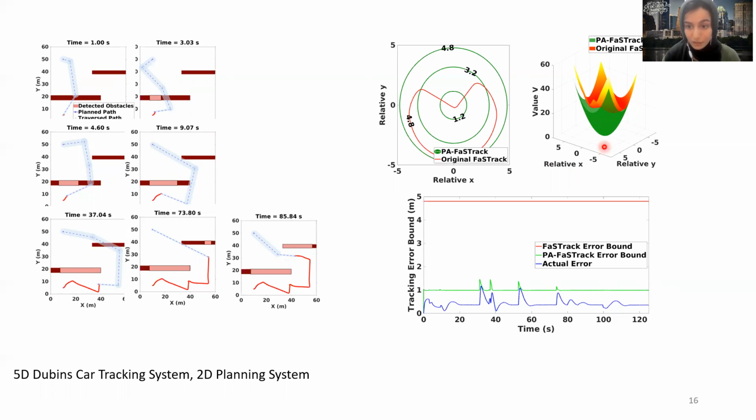And on the top right here, you can see a slice of the value function for both original FastTrack and our method in red and green, respectively. From these two figures, the lower value of the TEB in our method can be observed easily. This figure here shows the TEB from the original FastTrack in red, the first TEB in our list in green, and the actual tracking error in blue. The jumps here correspond to segment changes, and you can see that our method provides a very tight error bound indeed.